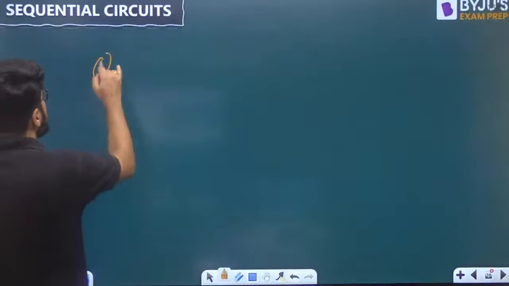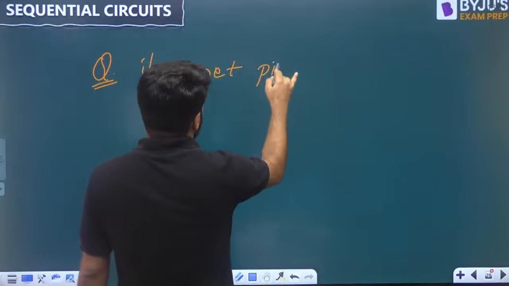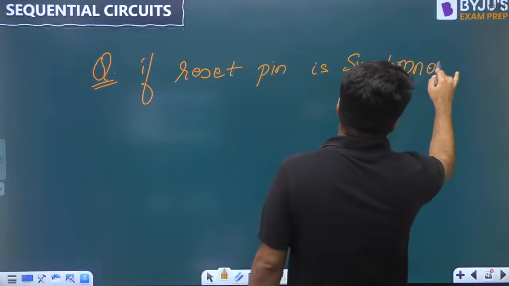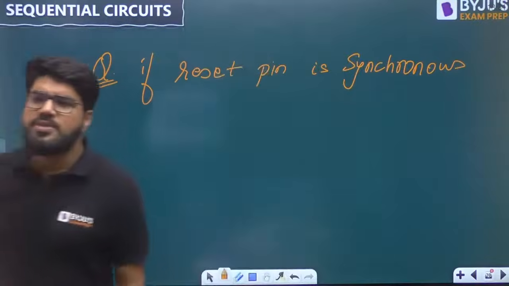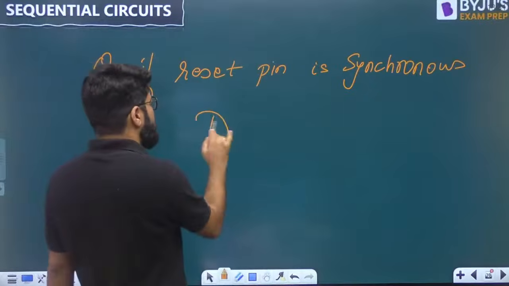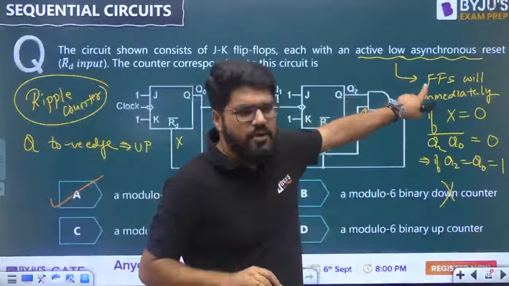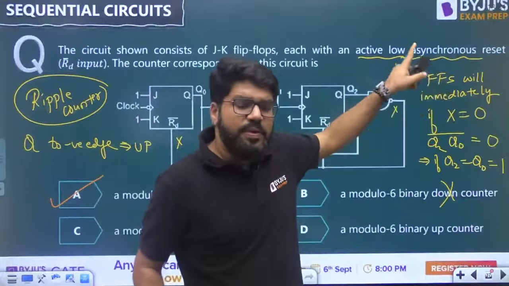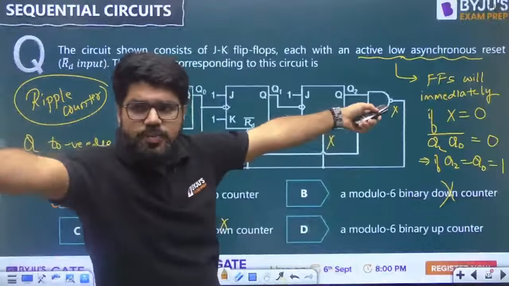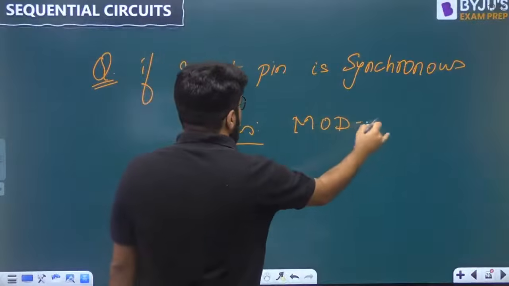But if the question is something like, if the reset pin is also synchronous, then what will be the answer? See, if nothing is mentioned in the question, then by default you will consider asynchronous. Know this also: if nothing is mentioned, by default consider asynchronous. Here they have mentioned asynchronous. They can mention synchronous to make a question. And if synchronous is mentioned, then what will happen?